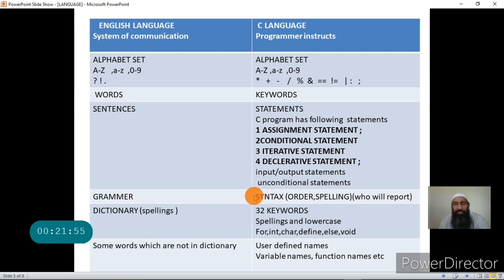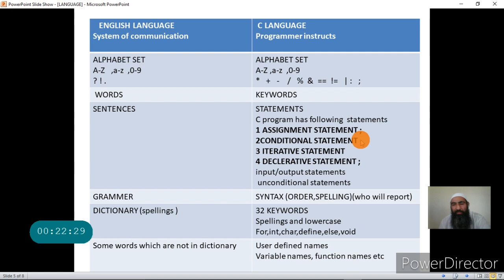And who will give me that syntax? The designer of the C language will give me that syntax. And if my statement is not following the syntax, it is not a correct statement. It has an error, and that error we call a syntax error. So syntax errors are those errors which are made by the programmer by writing incorrect statements.